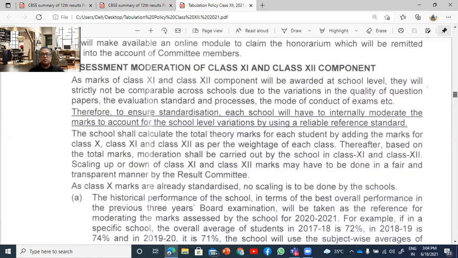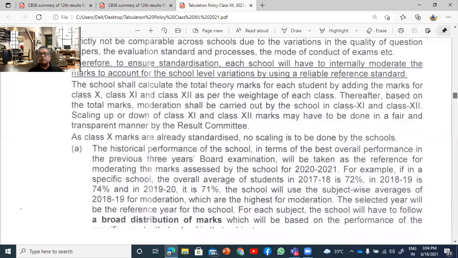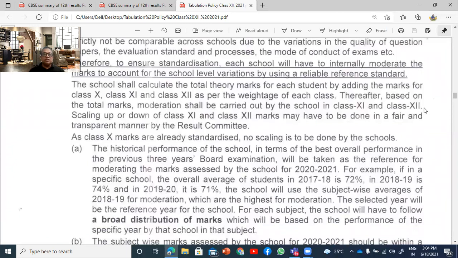So here, this is the moderation aspect that they have mentioned, that to ensure standardization, each school will have to internally moderate the marks to account for the school level variation by using a reliable reference standard. So here there is some flexibility given to the schools to discuss their criteria of selecting the class 12 marks, whether they are going to take only pre-board or a collection of those. 10th, of course, is fixed. 11th, they have already said final examination, so nothing can be done about 10 and 11.